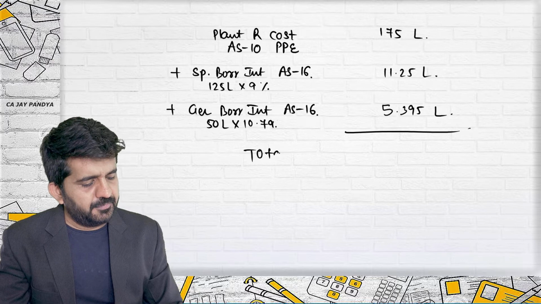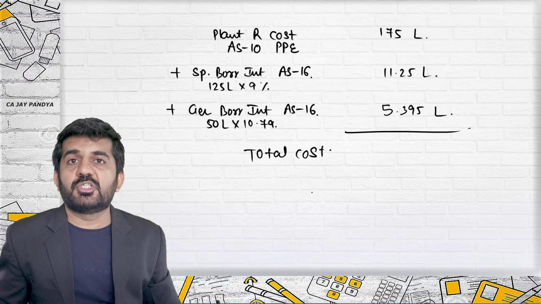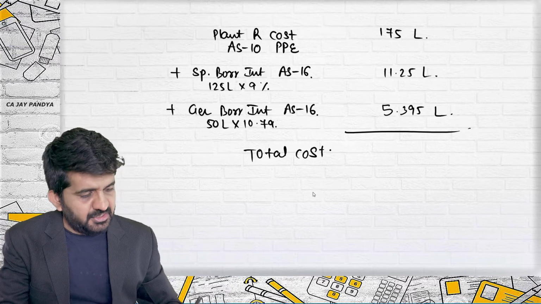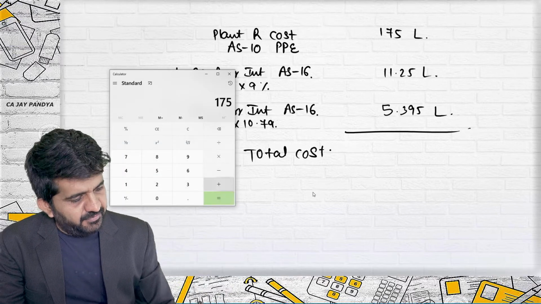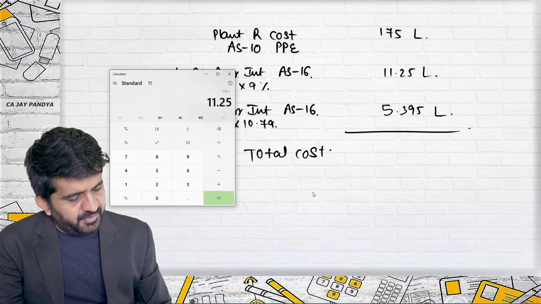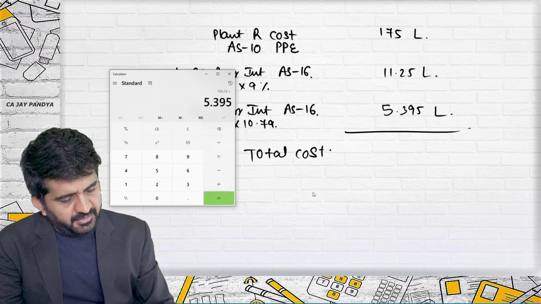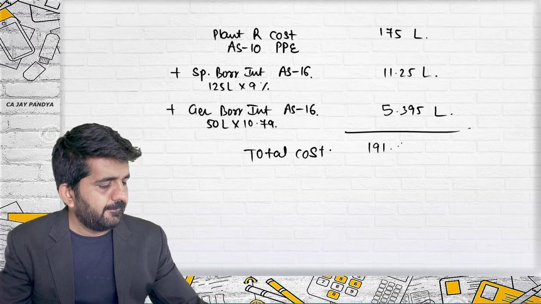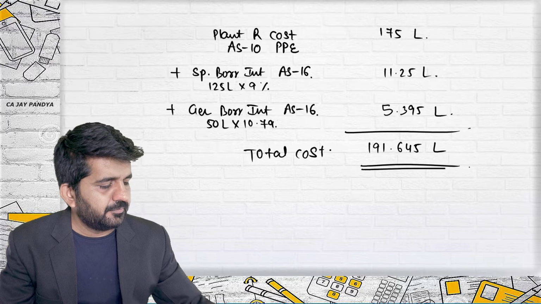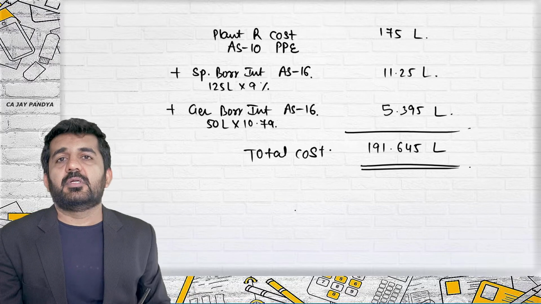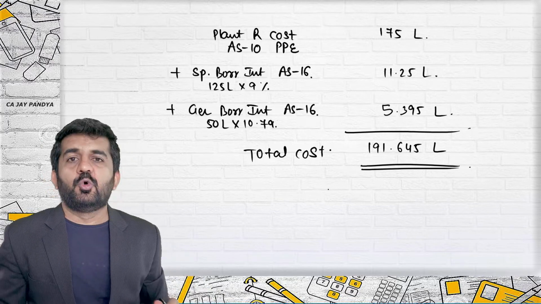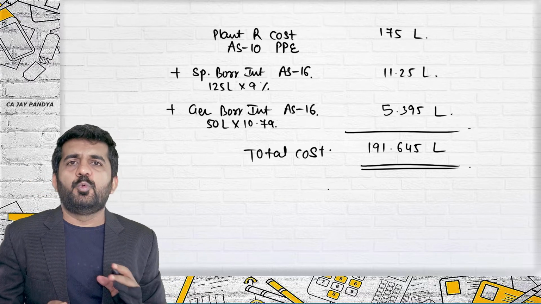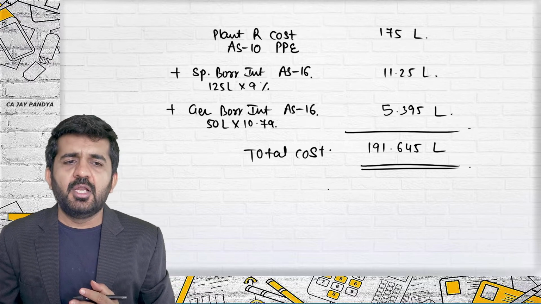Total cost in my books, combining both AS 10 as well as AS 16, is 175 plus 11.25 plus 5.395, which is 191.645. This is nothing but the total cost. Now, how do we segregate between specific and general borrowing? Let's start.